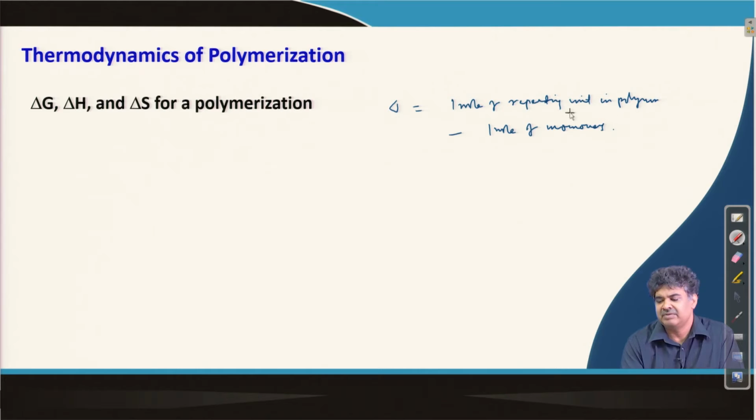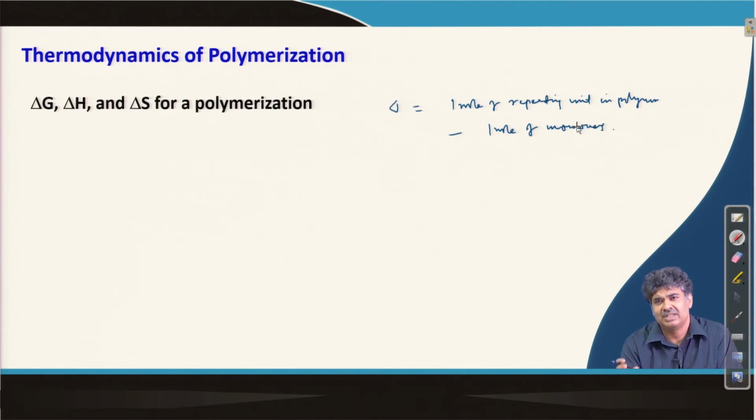Now, if the repeating unit contains 2 monomer residues, like in condensation polymers like PET, PC, then we are talking about one. I will come back again: if I talk about the synthesis of polystyrene, then it is 1 mole of styrene in polymer minus 1 mole of styrene as a monomer.